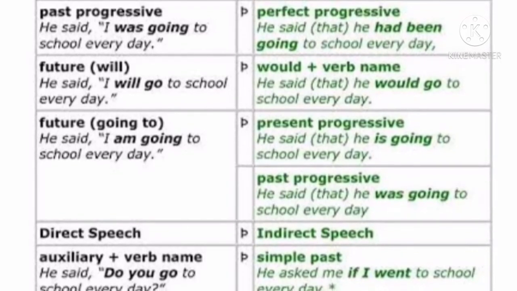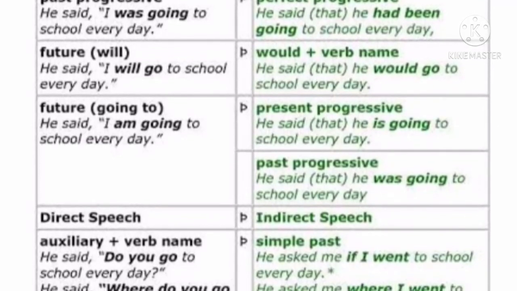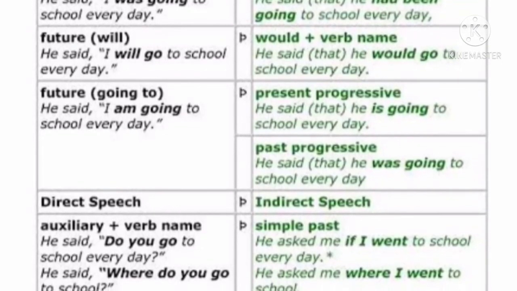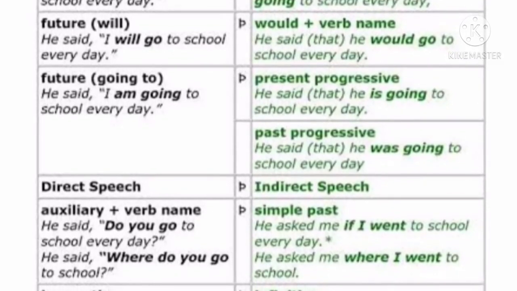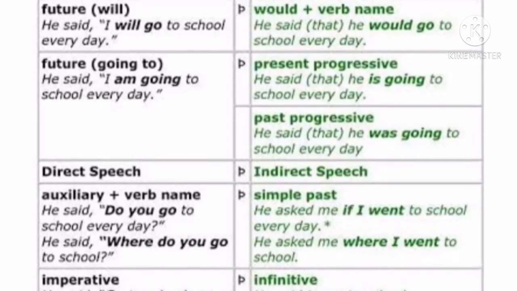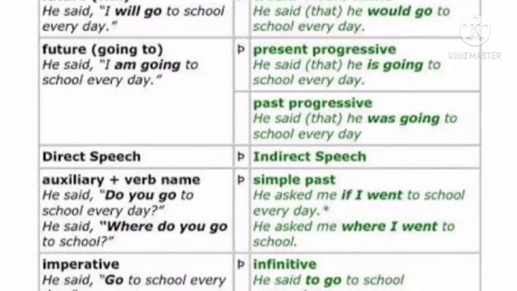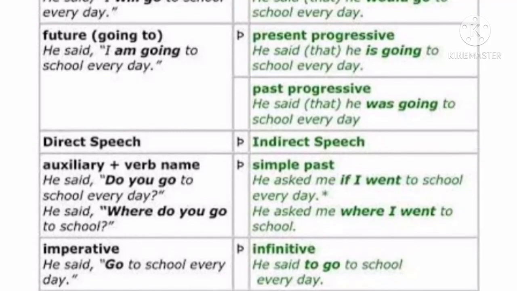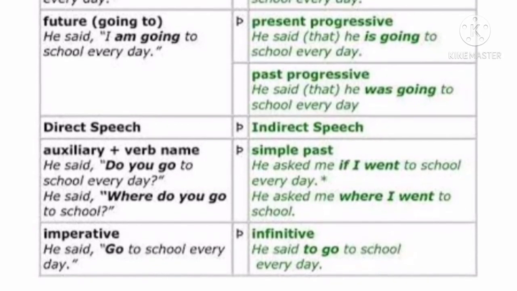Direct speech. If the sentence is an auxiliary verb plus a verb, like he said, "Do you go to school every day?" Or he said, "Where do you go to school?" It will change into simple past form. He asked me if I went to school every day. He asked me where I went to school. See, we did not use any question mark here. We changed it into statements. If the direct speech is in imperative form, like he said, "Go to school every day," it will change into infinitive form, like he said to go to school every day.